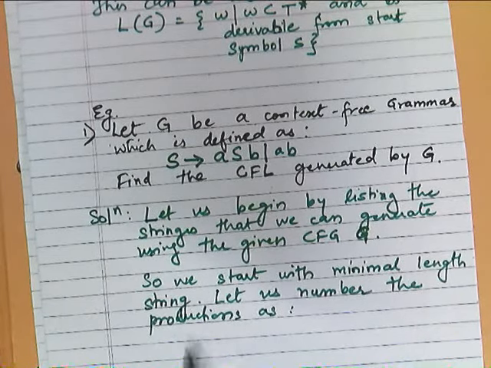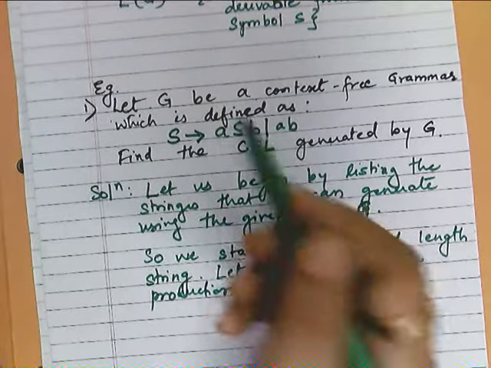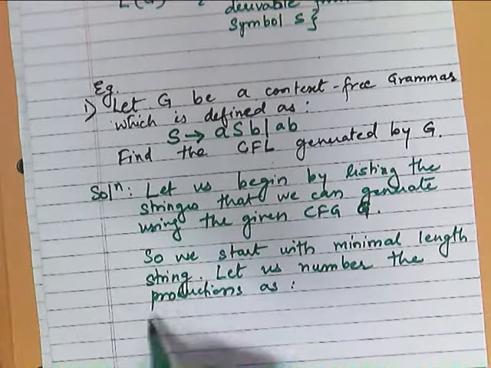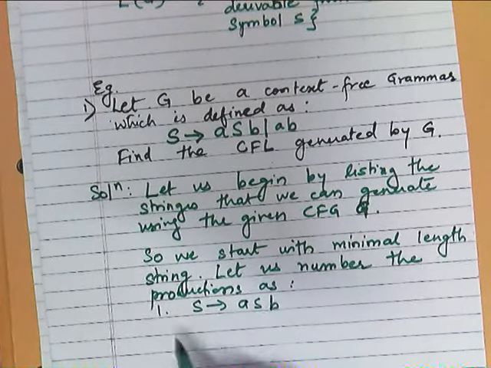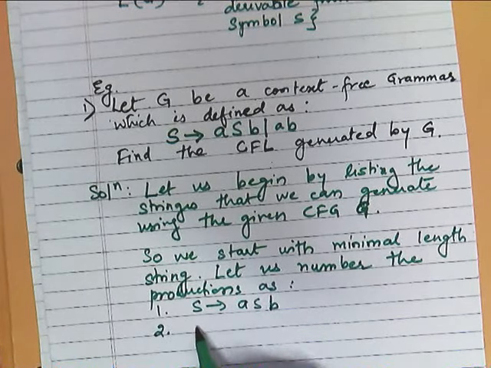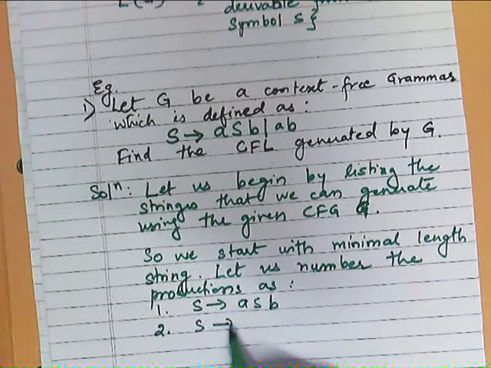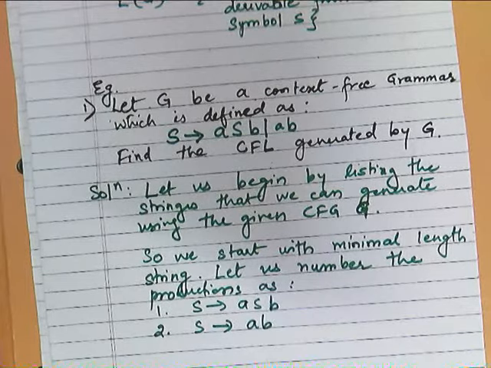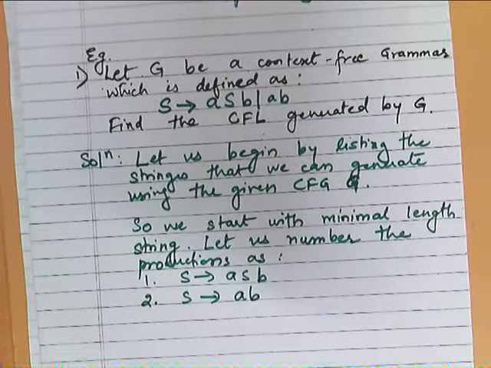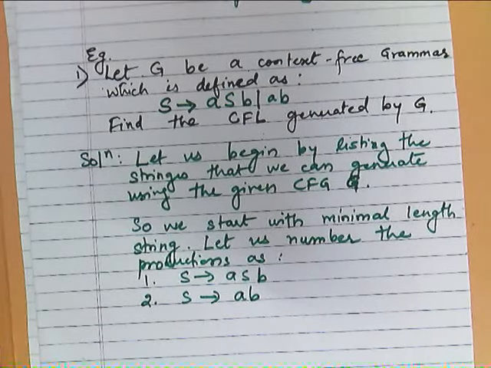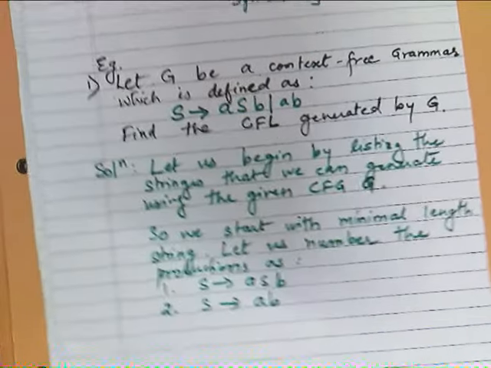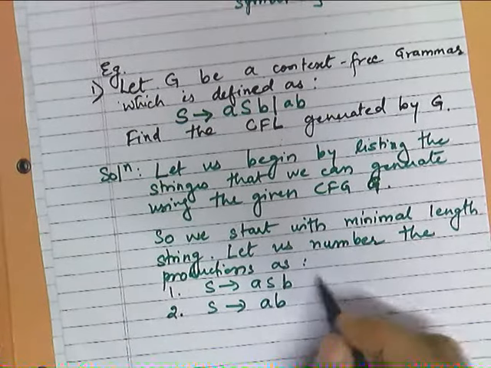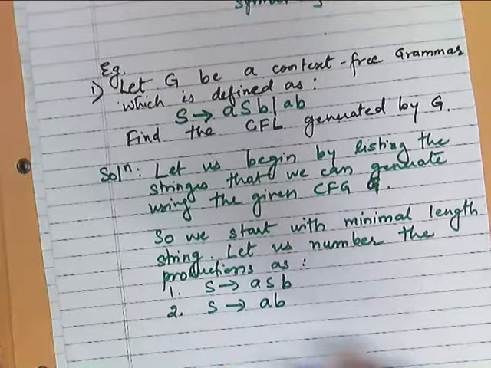Let us number the productions. Very first number is what? Production one is S produces ASB, and the second production is S produces AB. So using these two productions we have to derive a string. How will we derive the string? Very first we will start with the start symbol. This is your first production, this is your second production.